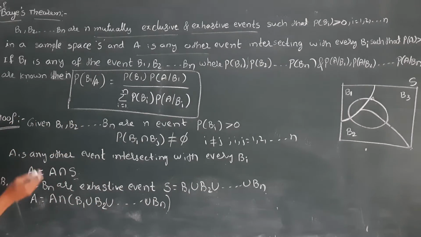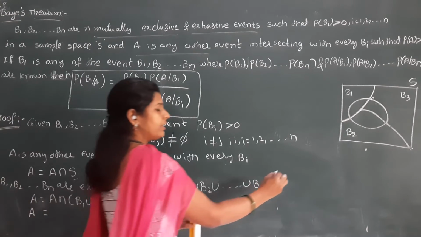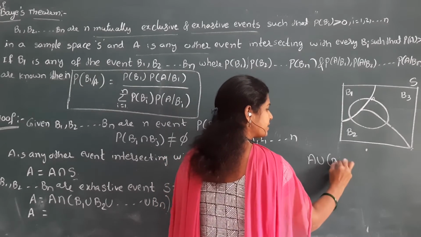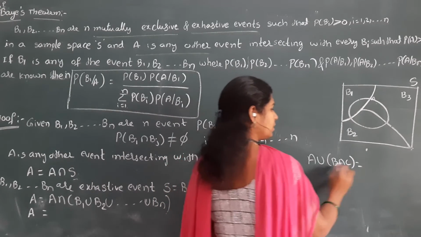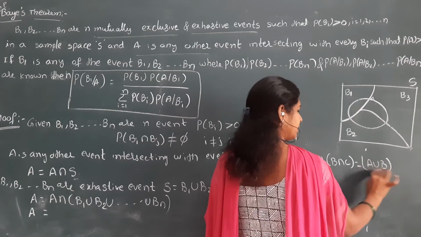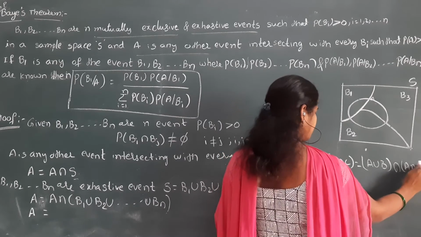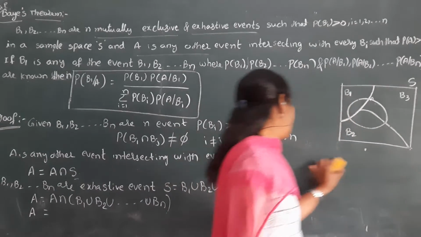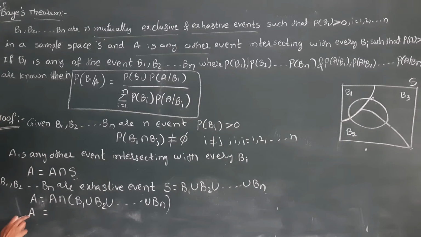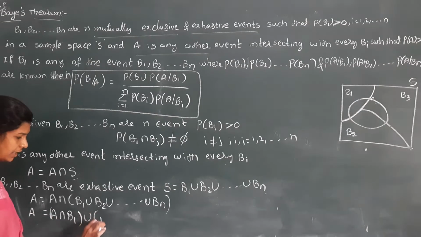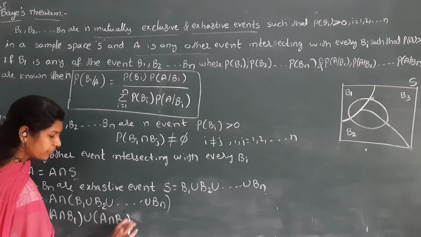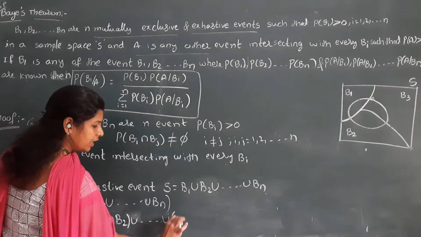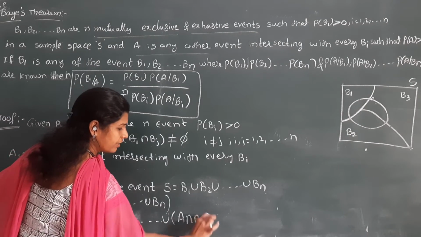Now we already know the formula, for example A intersection of B union C is equal to A intersection B union A intersection C. By using that formula, I am writing A is equal to A intersection B1 union A intersection B2 union and so on union A intersection Bn.